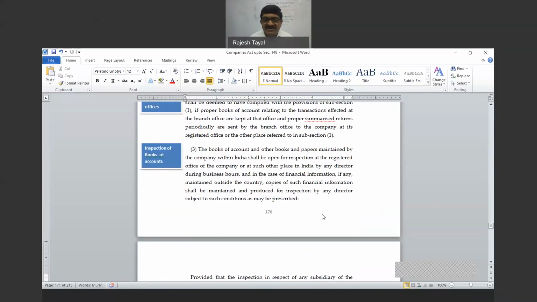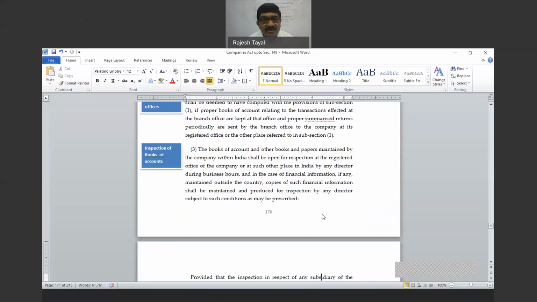Coming to subsection 3, this is important, on which practical questions have been asked a number of times: a shareholder wants to inspect the books of account, whether those are open or not. Subsection 3 does not give members a right to open or inspect the books of account. However, if the company is willing to offer inspection of books of account to a member, it is not a violation, it is not an offense. But the question is whether a member can claim a rightful inspection of the books of account. Answer is simple.